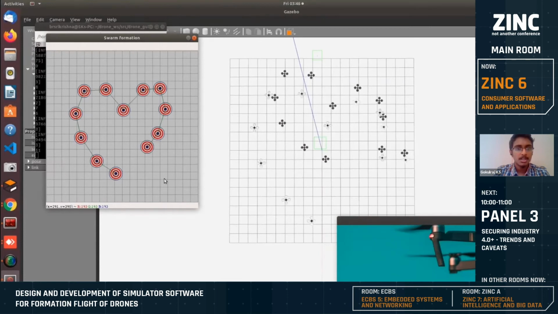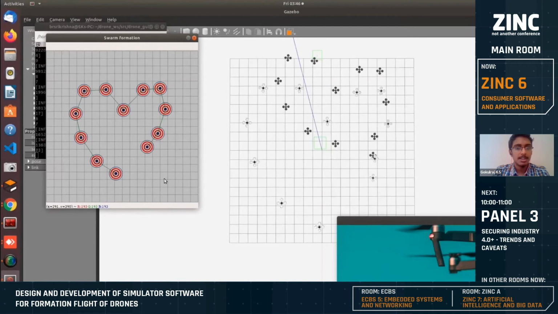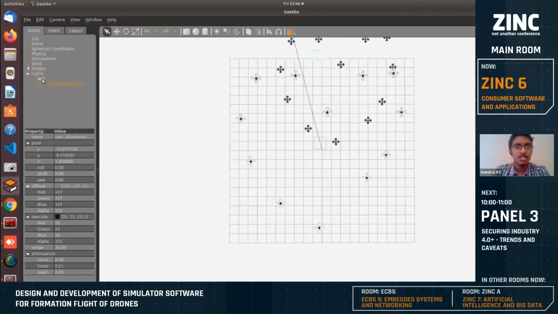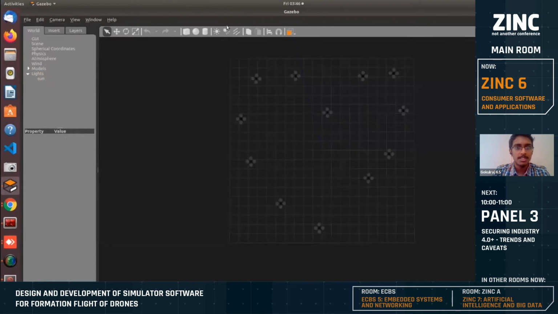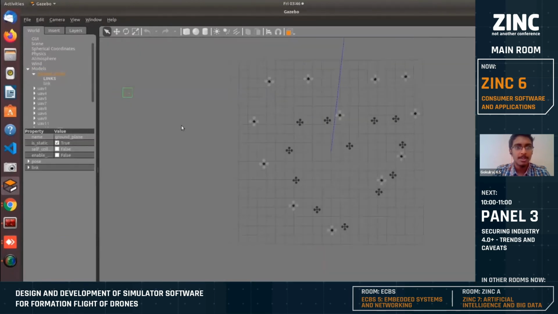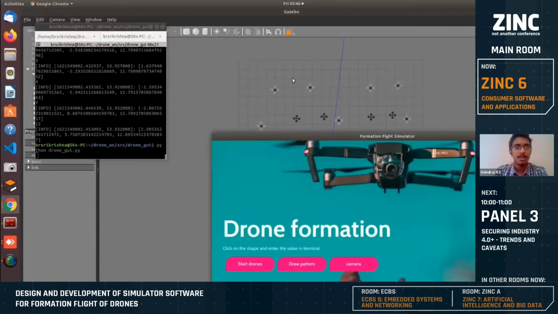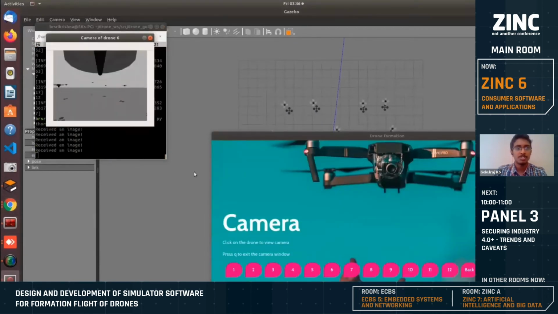And you can also see a bigger circle around that smaller circle, which indicates a prohibition of flying. Each drone has a radius which protects it from colliding with other drones. If 2 drones come too close, the drone with the lesser index number will wait while the drone with the higher index number will move. That is, if UAV 5 and 7 are in the same place, UAV 7 will move and 5 will stop. You can see the camera output of the drone over here.